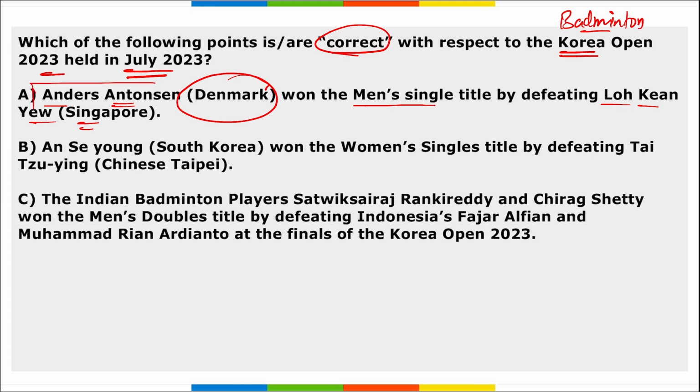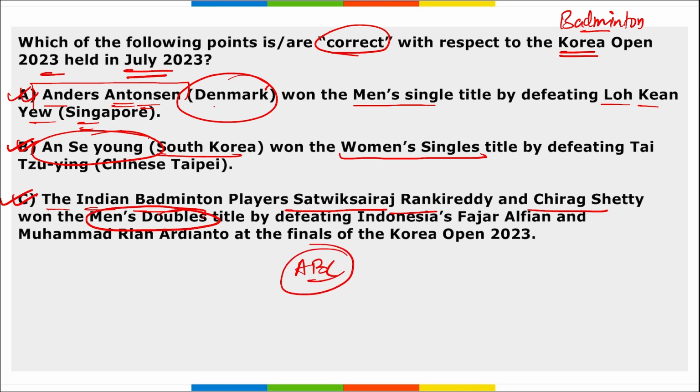And Anders Antonsen has won the men's singles title of the Korean Open. So yes, option A is correct here. Second, An Se-young of South Korea won the women's singles title. So yes, option B is also correct here. Option C, the Indian badminton players Satwik Rankireddy and Chirag Shetty have won the men's doubles title. So yes, option C is also correct. So all these three, A, B, C, are correct.